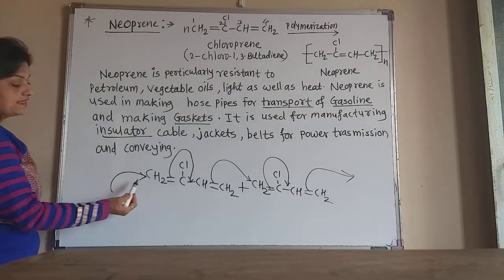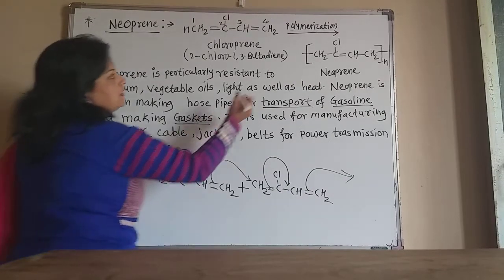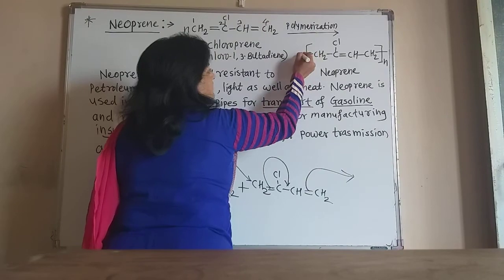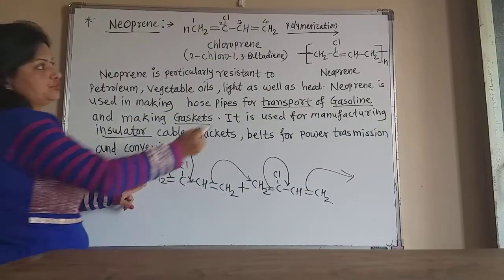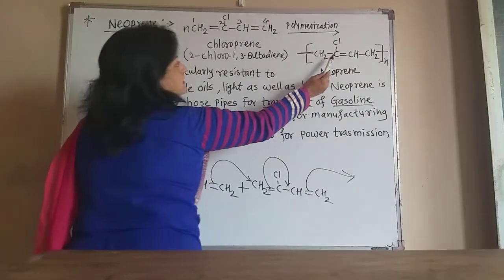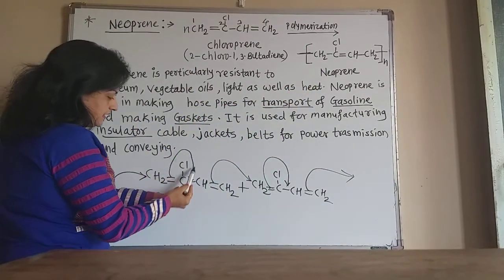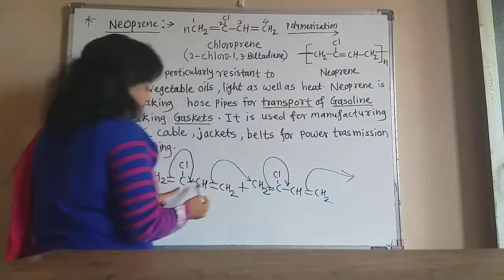Now see this CH2. Here is the bond, because continuously n numbers of units get attached. This CH2, then CCl, and the double bond shifts here between this carbon and this CH. Here is the double bond now.